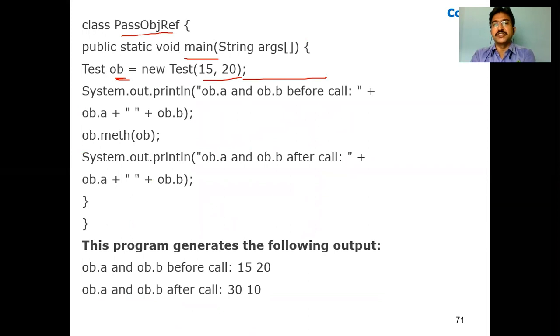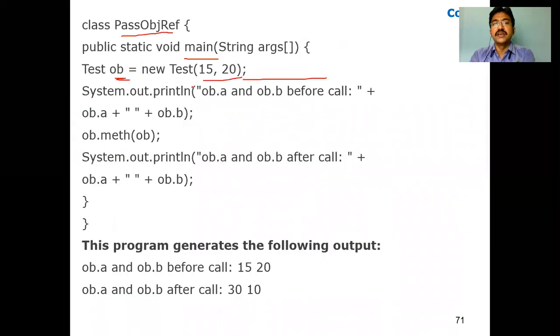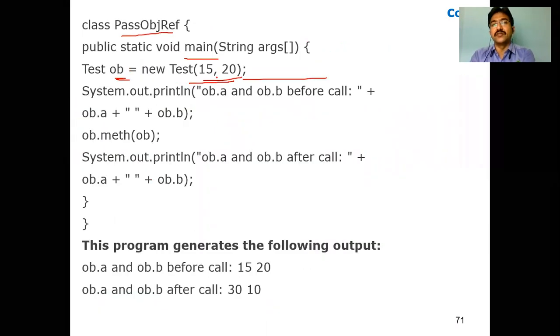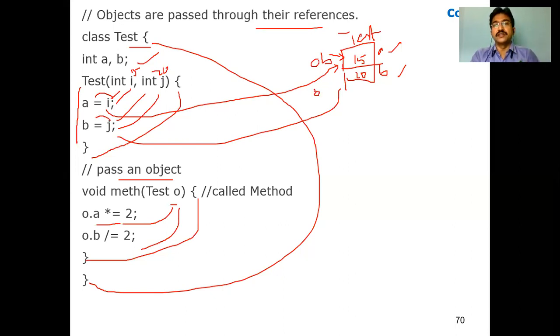Once this statement has executed, we have created an object obj which is pointing to that class, and we are assigning the value 15 to A and 20 to B, in the constructor where we passed the values. Once it is done, I is 15 and J is 20, so 15 is assigned to A and 20 is assigned to B. Now obj is pointing to the entire class. Clear?